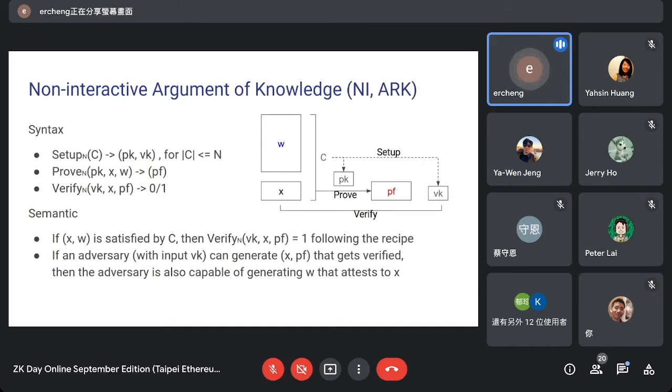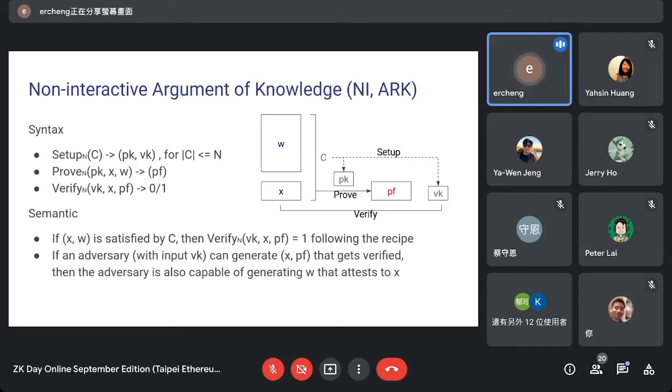The prover additionally has this W, the additional values that make the whole circuit assignment consistent. So how does the prover prove to the verifier? We can follow the following syntax. To describe a proof system, we will have three functions.